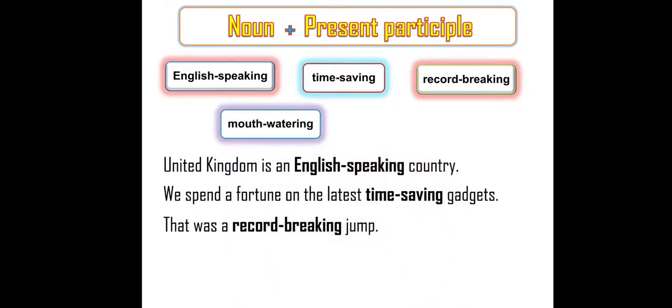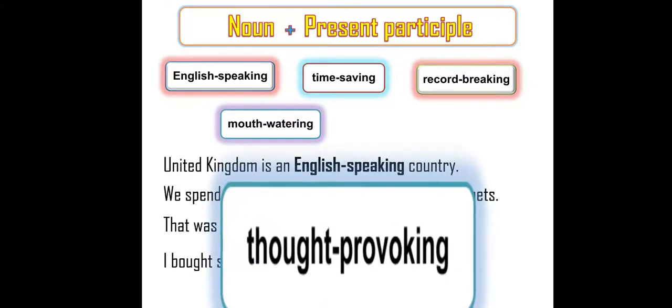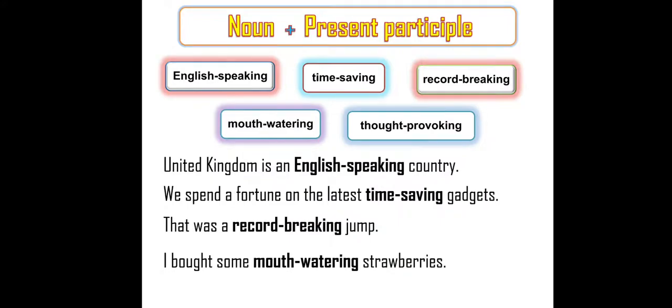Mouth-watering. I bought some mouth-watering strawberries. So mouth is a noun, watering is a present participle, and mouth-watering is a compound adjective, and this compound adjective is used to describe strawberries. What kind of strawberries? Mouth-watering. Instead of using yummy strawberries, we can use mouth-watering.